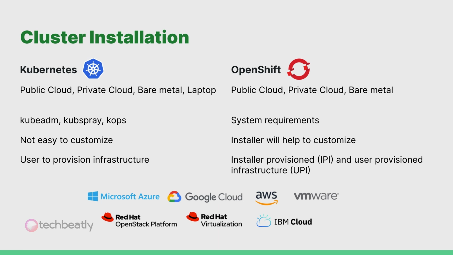Next, we talk about the cluster installation. You can install Kubernetes on any platform of your choice. It can be public cloud, private cloud, bare metal, your workstation or laptop, or even a small Raspberry Pi board. And there are many tools and methods available to install Kubernetes such as kubeadm, Kubespray, kops, or you can use managed Kubernetes services from public cloud like GKE, EKS, AKS, and many other things.